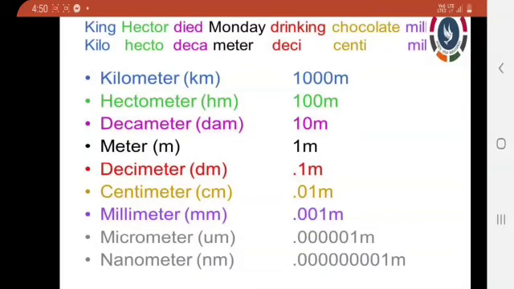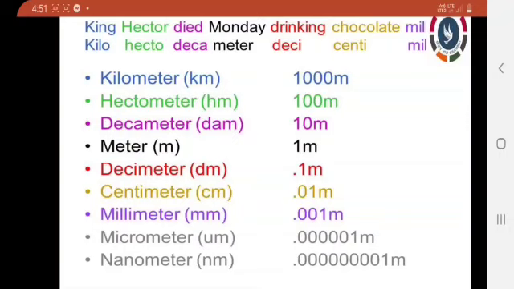Here, 1 kilometer is how many meters? 1000 meters. We already know that. Now we can easily write it. 1 kilometer is 1000 meters. After kilometer comes hectometer. Hectometer is 100; we simply reduce one 0. After hectometer comes decameter, where we reduce the 0, meaning 10.